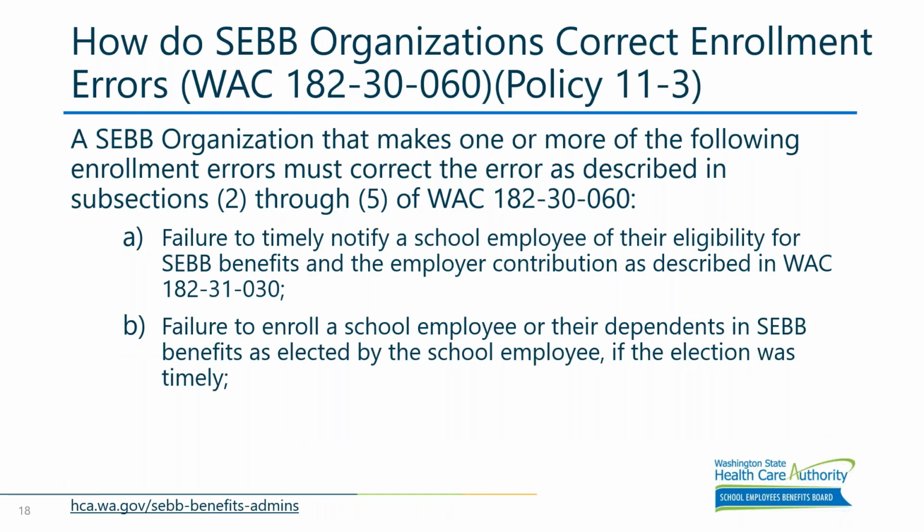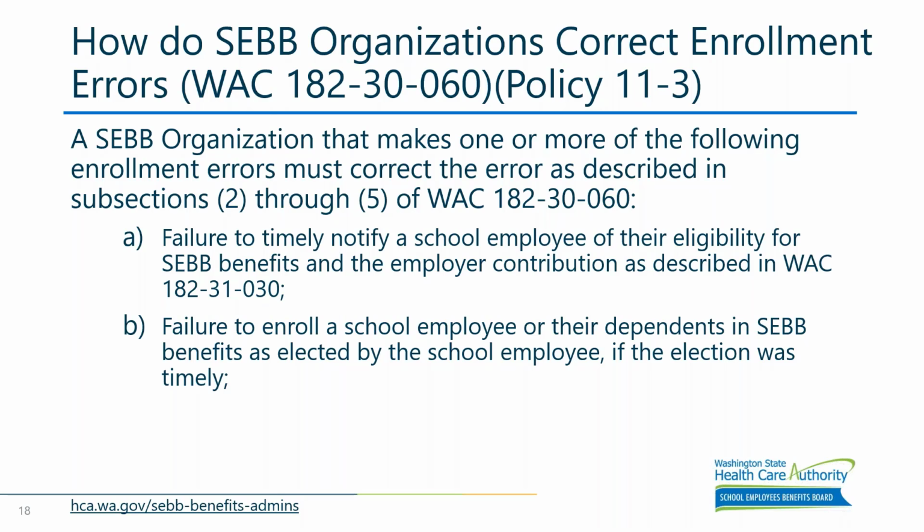Thank you. Good morning, this is Tracy, and when an employer sees that they may have made an error on the employee's account, it's important to note what type of error occurred and whether it falls under the error correction process. That's determined by WAC 182-3060 and policy 11-3. There are 6 areas in which the employer has to follow the error correction process, rather than the appeal being sent on to the Office of Legal Affairs.